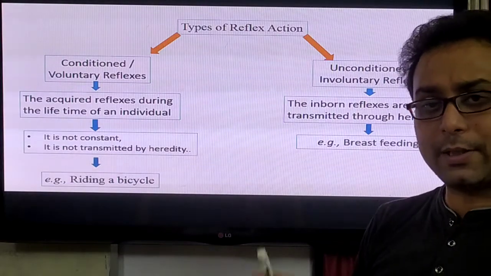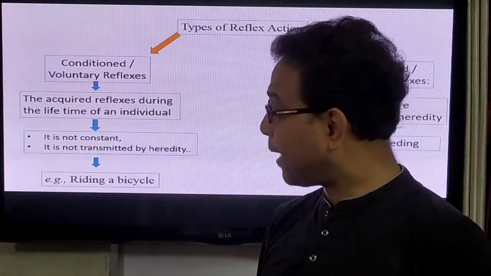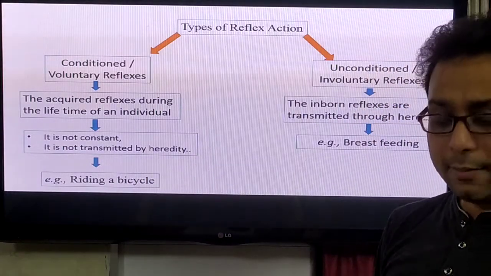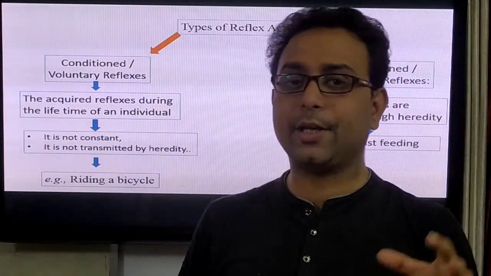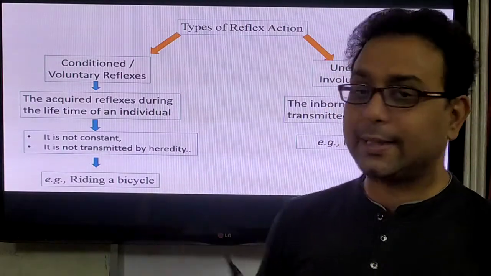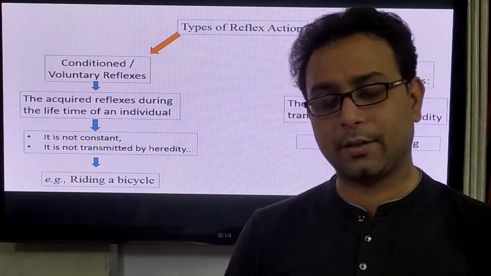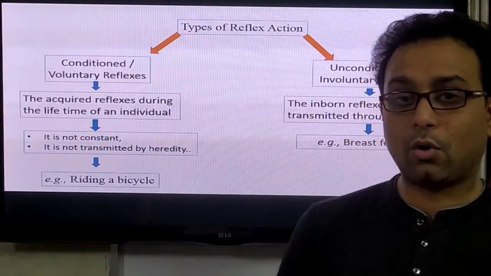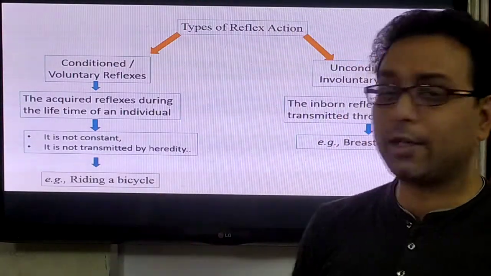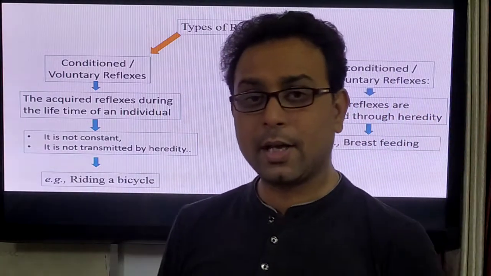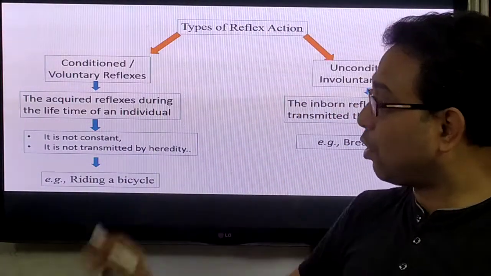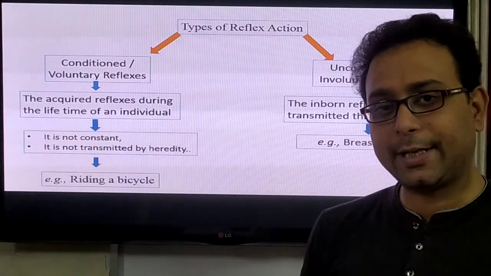Maybe this type of reflex action can be removed. Another thing, it is not transmitted by heredity. That means a character like riding a bicycle will not automatically be present in your son or daughter, because this type of reflex action is not transmitted by heredity.